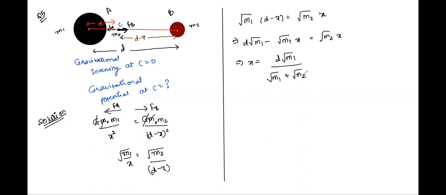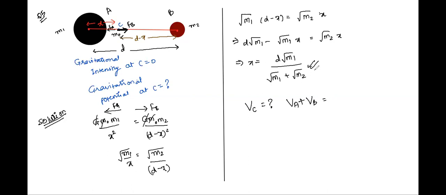Yes, sir. Have a look once again at whatever we did and let me know. Yes, sir. Correct. All right. So this is the distance at which the net gravitational intensity due to both A and B is becoming zero, right? This is that distance. Now, what about the gravitational potential? How will you find out the potential at point C? Yes, it will be the sum of potentials due to A and that due to B, right? So let us take that distance.